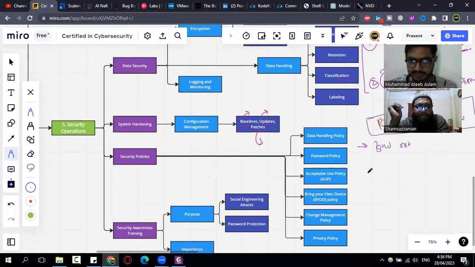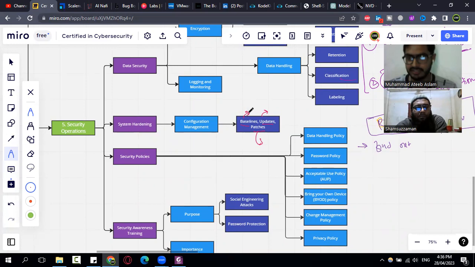Updates and patches are the things we need after the configuration, through change management. We need to update the system and patch the system so that we have the baseline and can further improve it.